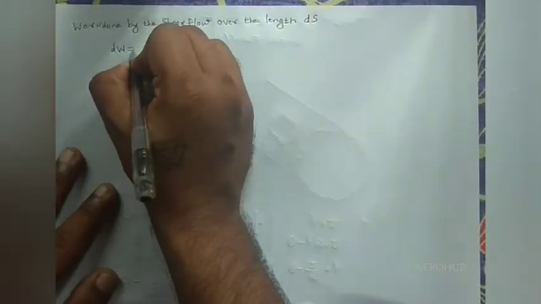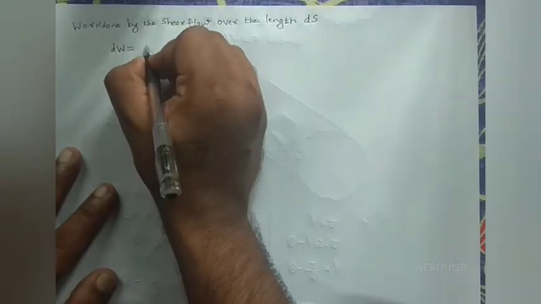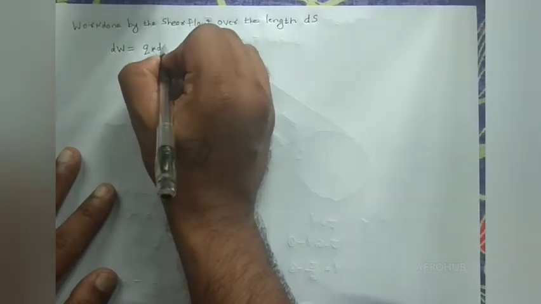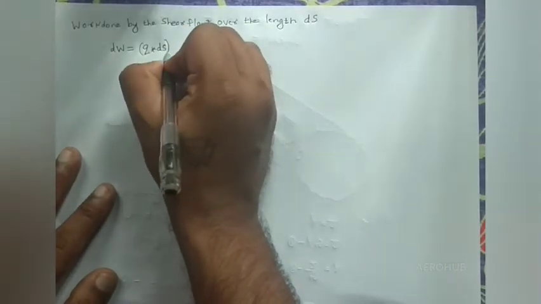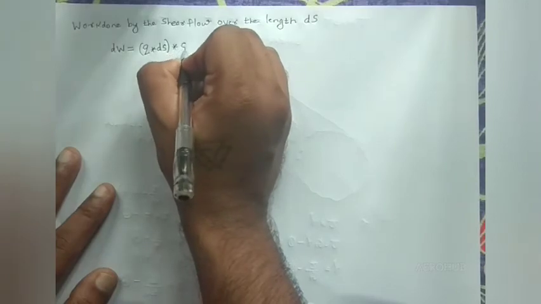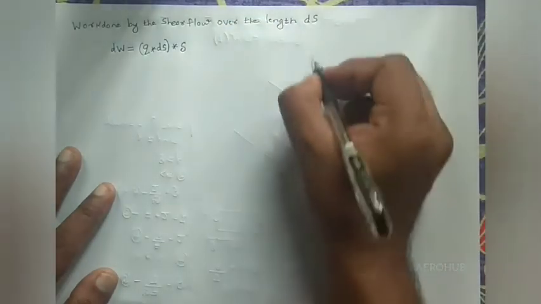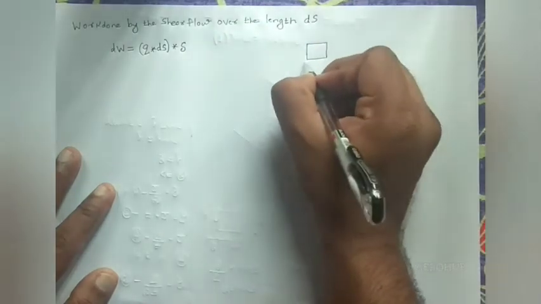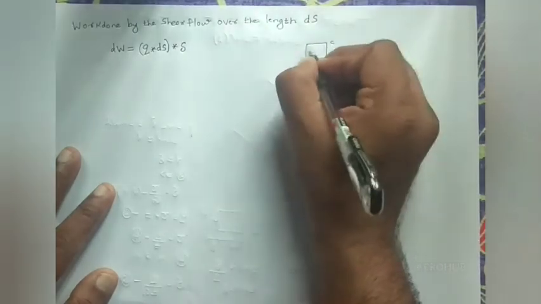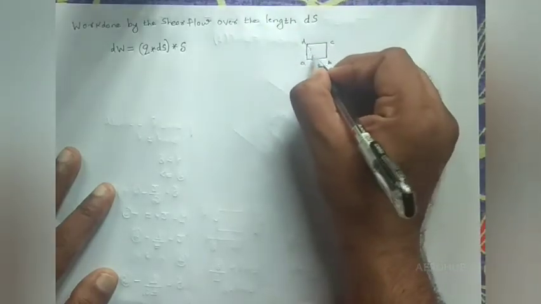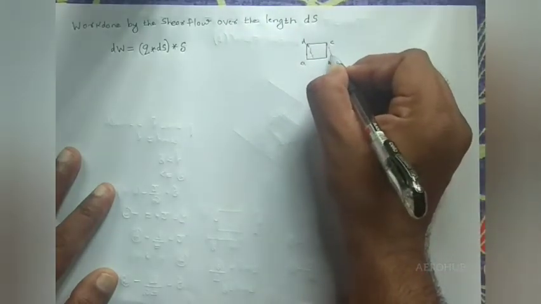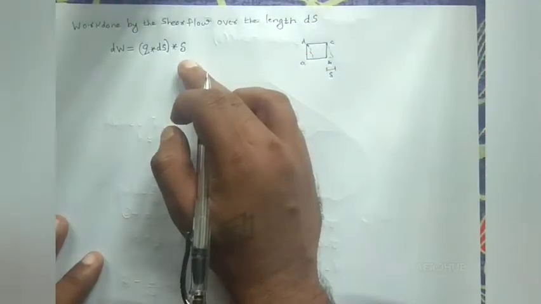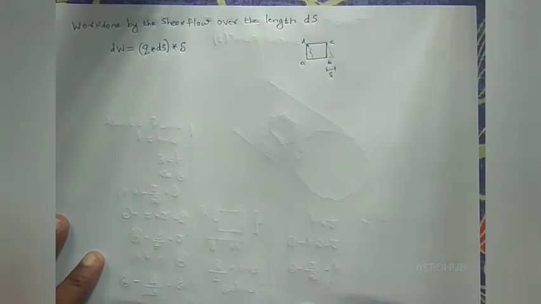This dw is equal to the shear force. The shear flow is q into the length, that is ds, gives the shear force, into the displacement, which is nothing but delta. Okay, initially we have an element ABCD and it is deflected and displaced at a distance of delta. So this is a displacement delta. So I will include delta.